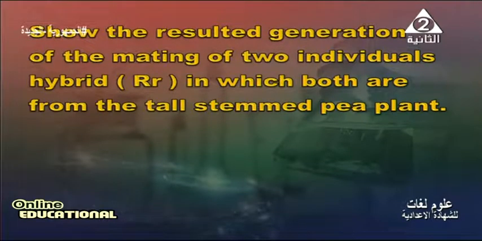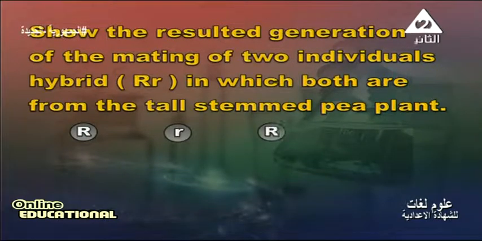Hybrid, we studied that an individual hybrid consists of R capital and R small, as a dominant and a recessive.